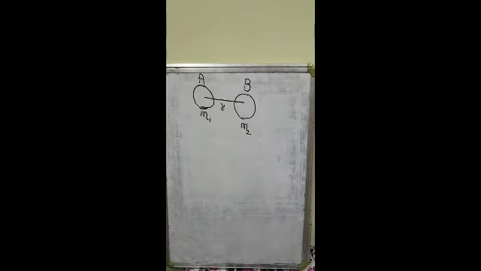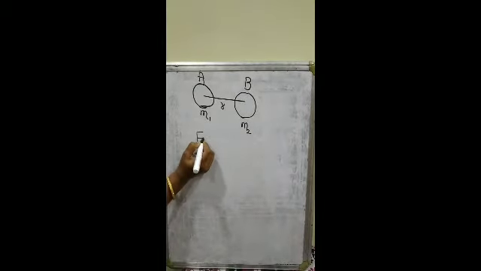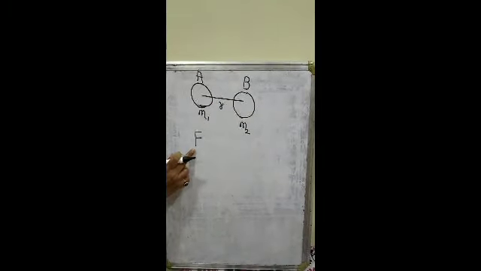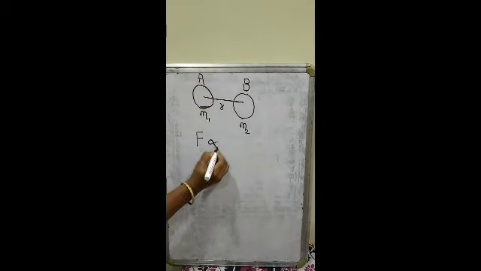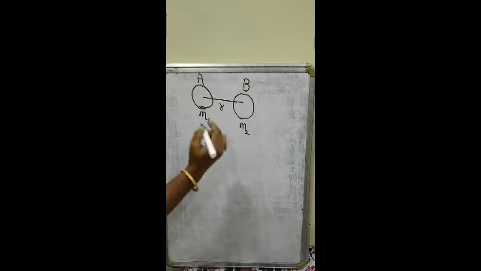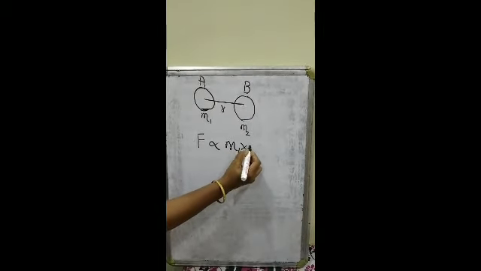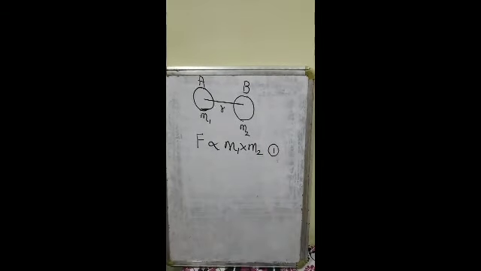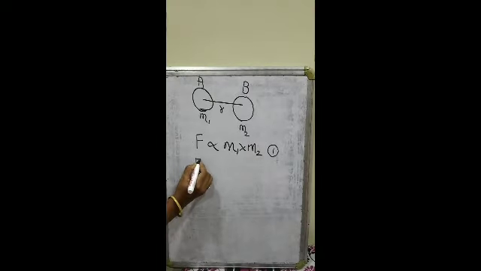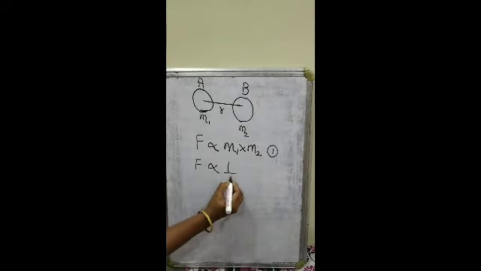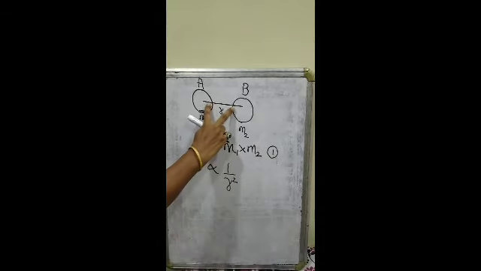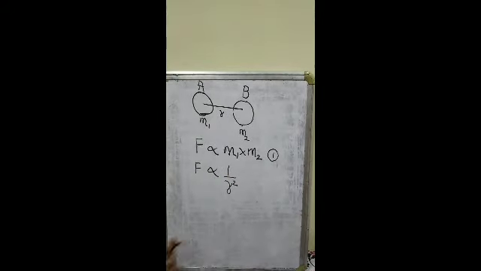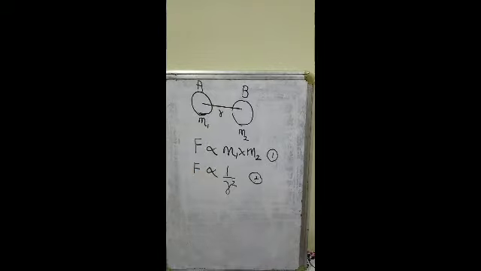So, Newton stated that every particle of matter in the universe attracts every other particle with a force, and this force is directly proportional to the product of the masses of the two objects. So the product of the masses of the two objects will be m1 into m2. Let us consider this as equation number 1. And this force of attraction is inversely proportional to the square of the distance between their centers. That is, F is inversely proportional to R square. Let us consider this as equation number 2.